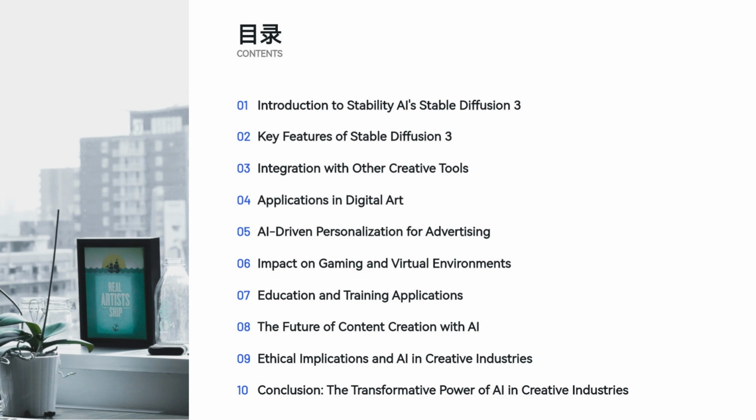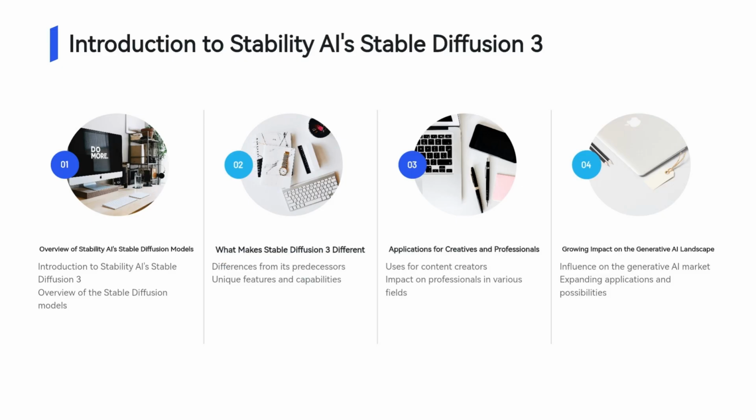Stability AI has recently unveiled Stable Diffusion 3, an updated version of its popular AI model for generating images. This model allows users to generate highly detailed and customizable images from text prompts, with significant improvements in both image quality and diversity of outputs compared to previous versions.